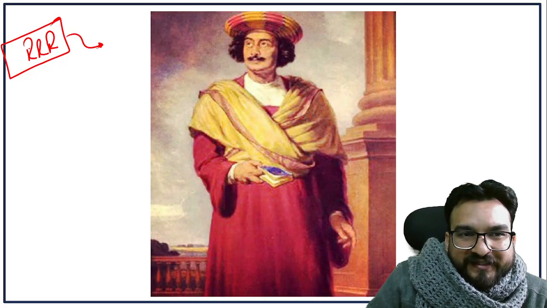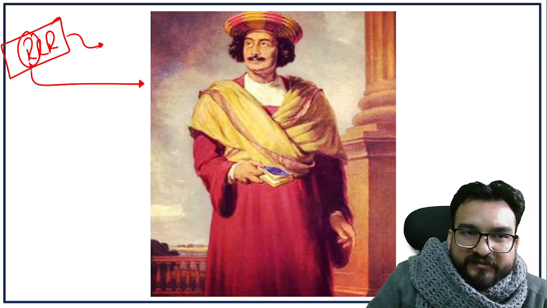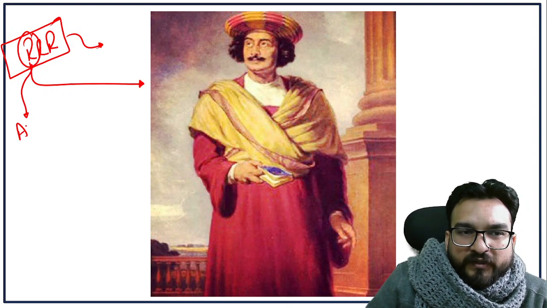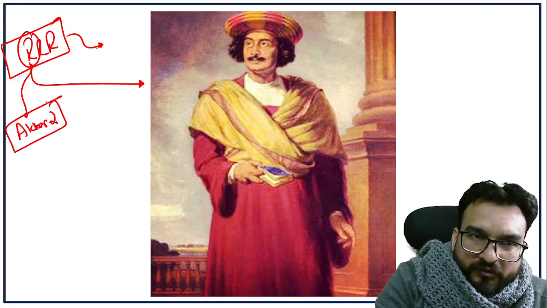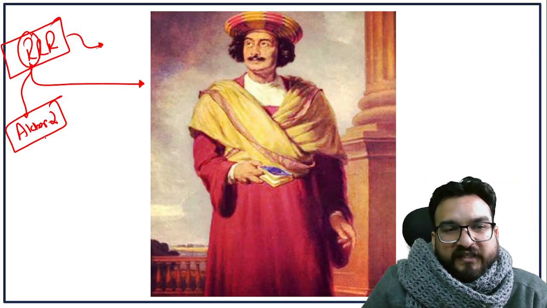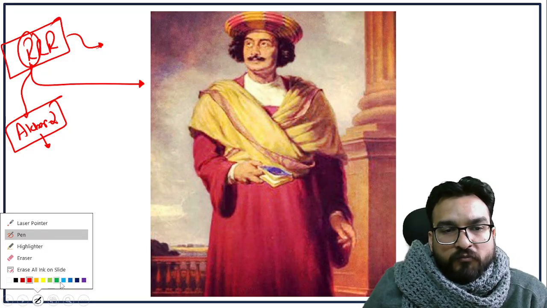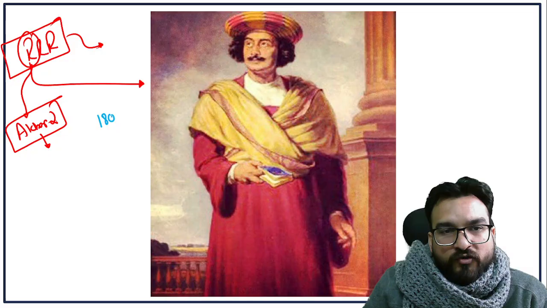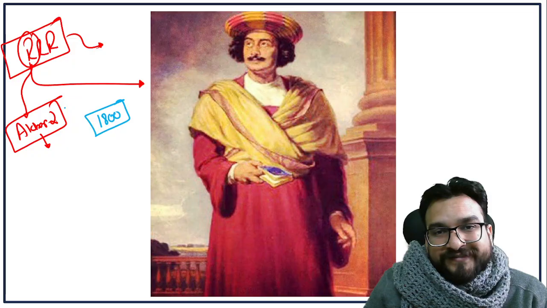Guys, the Raja title, he was not from the Raj Parivar or the King Parivar, right? This Raja title was given to him by Akbar II, the Mughal emperor of that particular time period. Why? Because at that point of time, the Mughals were declining and they were not in a good position like they were in Akbar's and Aurangzeb's time period.